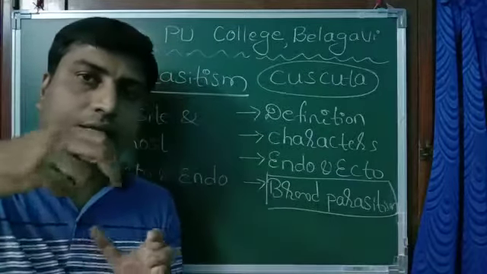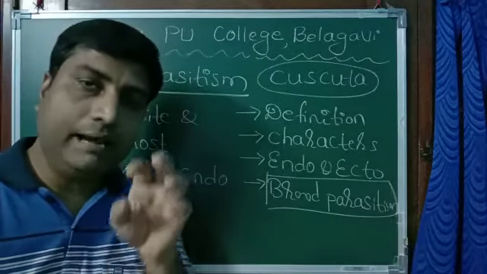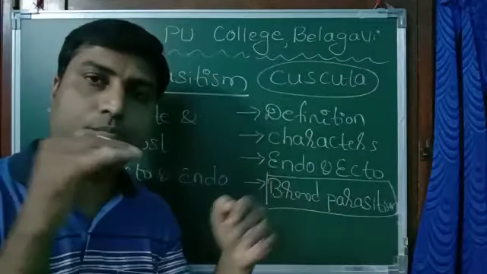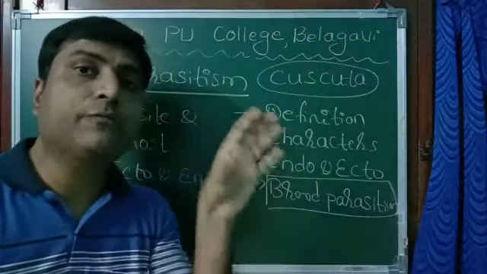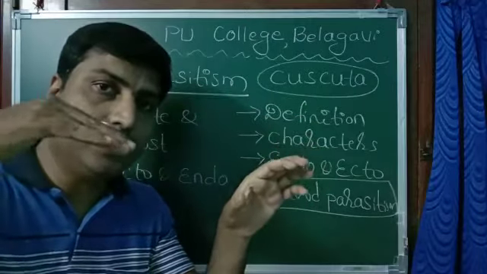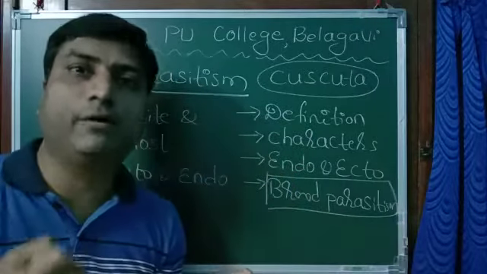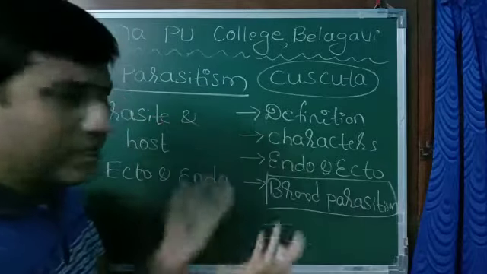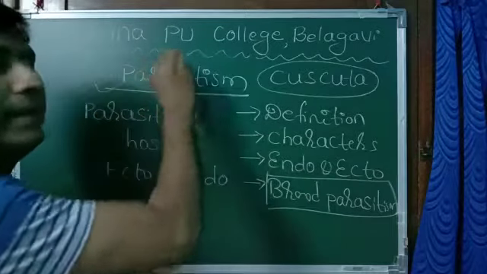When they encircle that tree, they develop a special kind of root called haustoria, and that root is slowly sent into the tree trunk, into the stem of the tree. We know that in the stem of the tree at the center there is phloem and xylem, which contain food. Phloem is the food conducting tissue. So these roots, day by day they grow, they enter into the phloem, and from there they get ready-made food. This is parasitism in the case of the plant cuscuta. So like this, we can give several examples for another kind of population interaction known as parasitism.